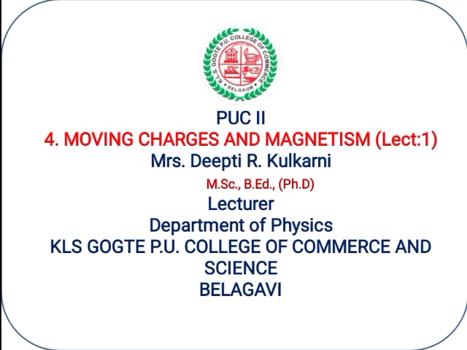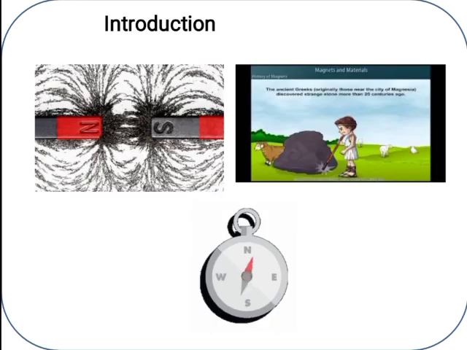In olden days, electricity and magnetism were treated as separate subjects. In 1820, Oersted realized that electricity and magnetism were intimately related. Oersted discovered that a current flowing through a conductor deflects a magnetic compass needle kept near the conductor. Oersted concluded that the compass deflection was due to the magnetic field produced around the current carrying conductor. Ampere supported this observation by saying that electric charges in motion produce magnetic fields.